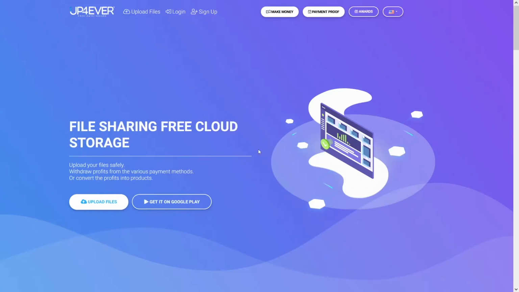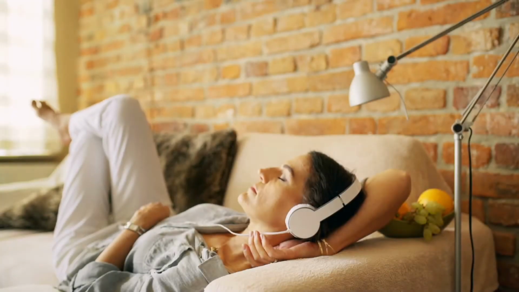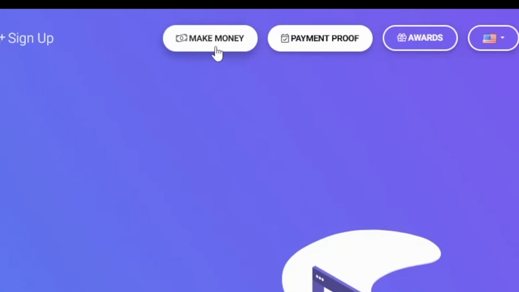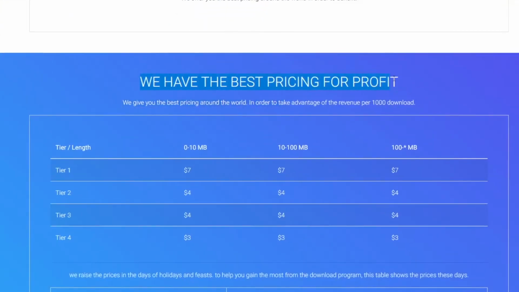Make yourself an account here, and you can see here, guys, upload your files safely, withdraw profits from the various payment methods, or convert the profits into products. So basically, you get the money whenever someone downloads your song, and people love to download songs, guys. There's a lot of traffic into it. So if you click here on make money, you will be redirected here, so you can see that they have the best pricing for profits.